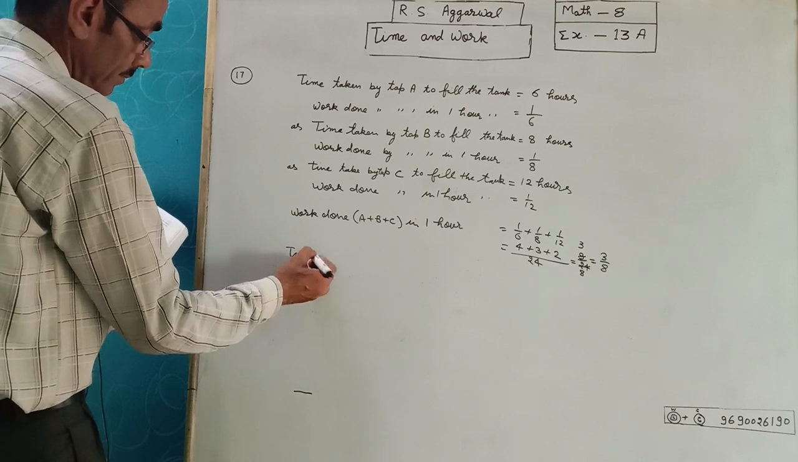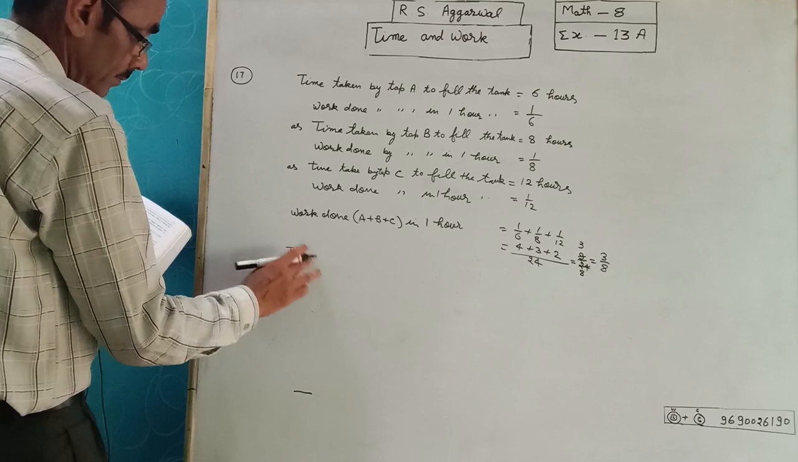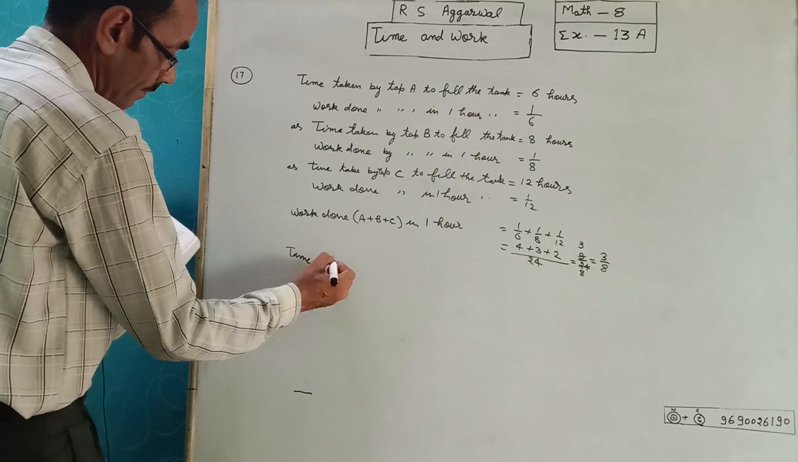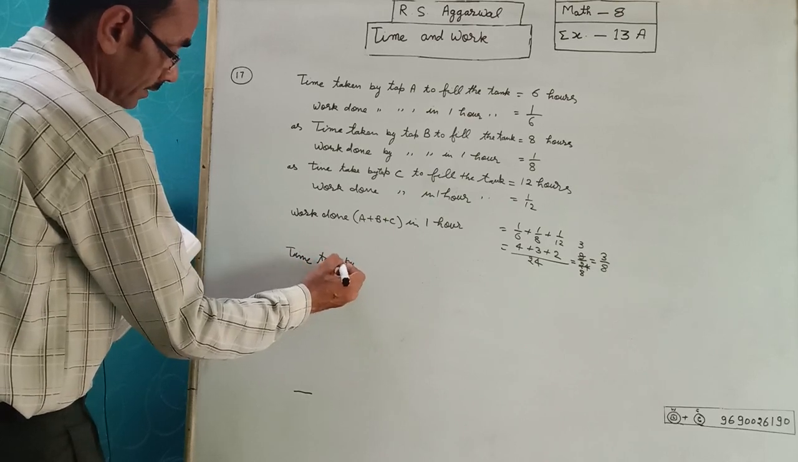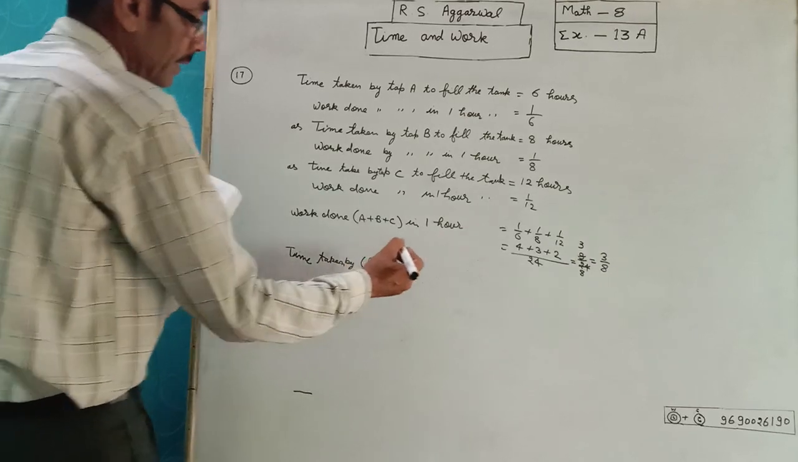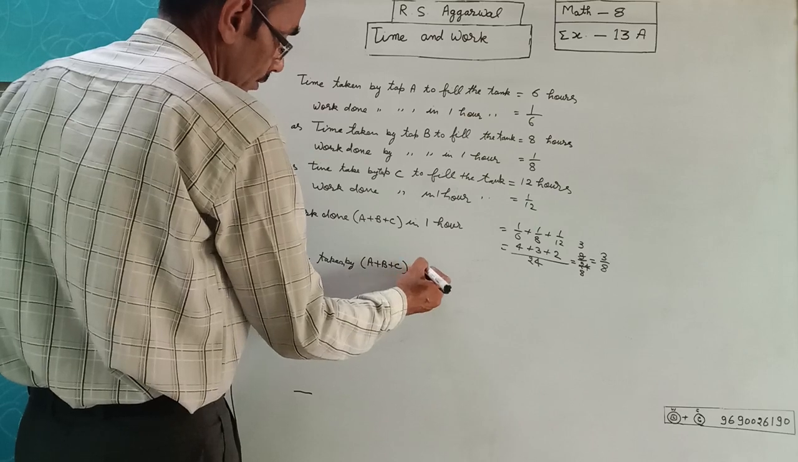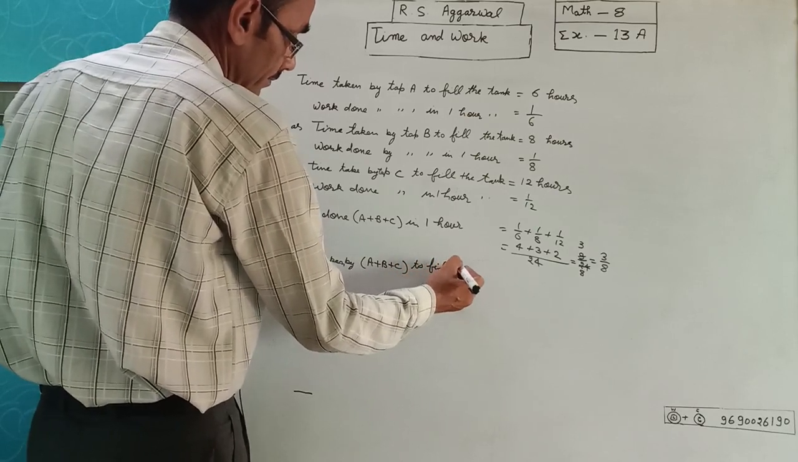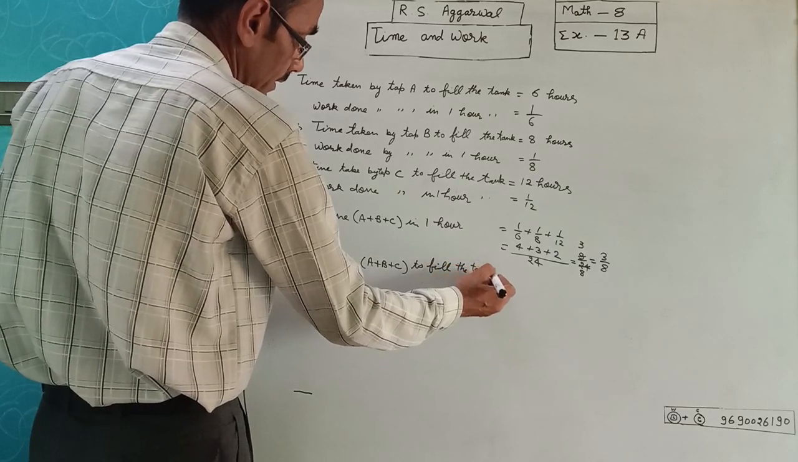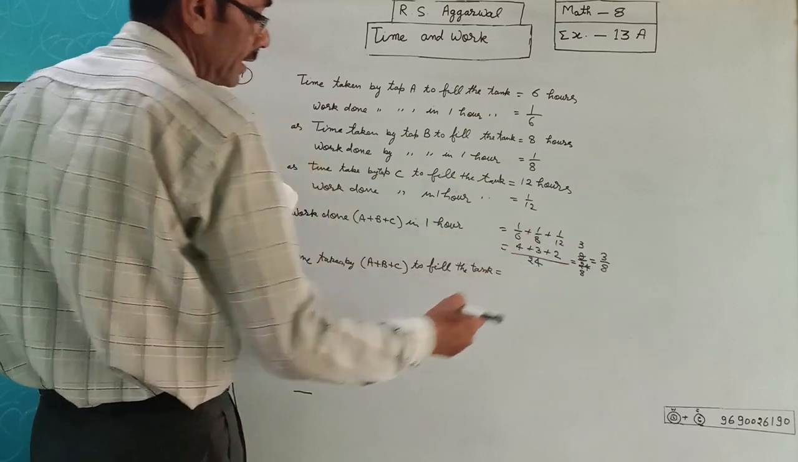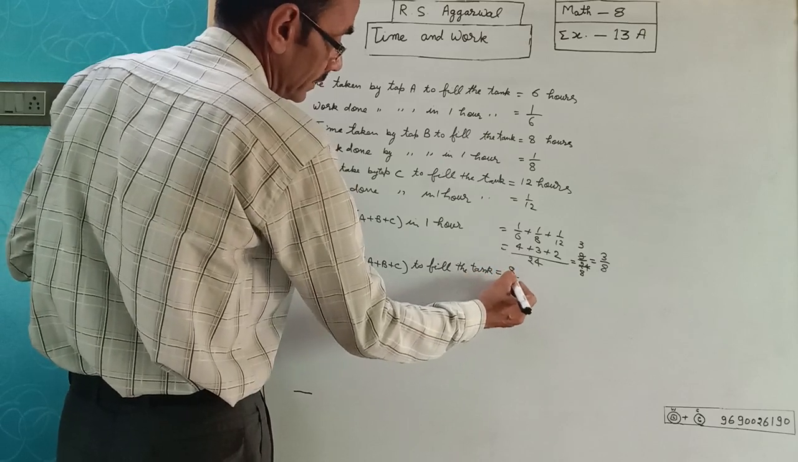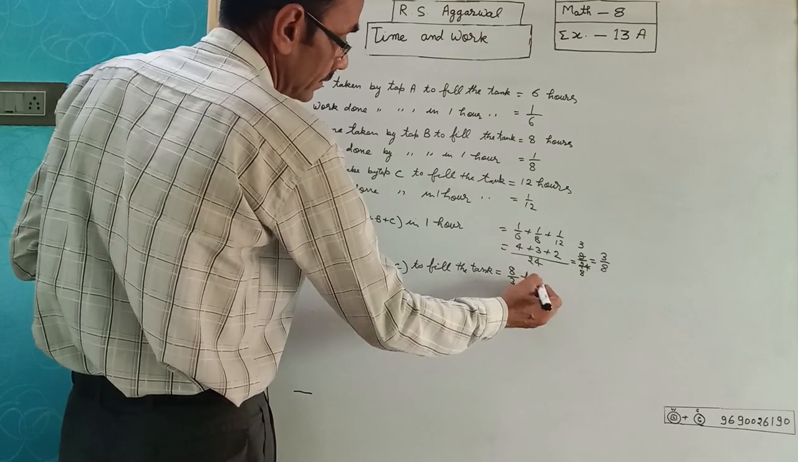Time taken by A and B and C to fill the tank is equal to reciprocal of the 1 hour, 8/3 hours.